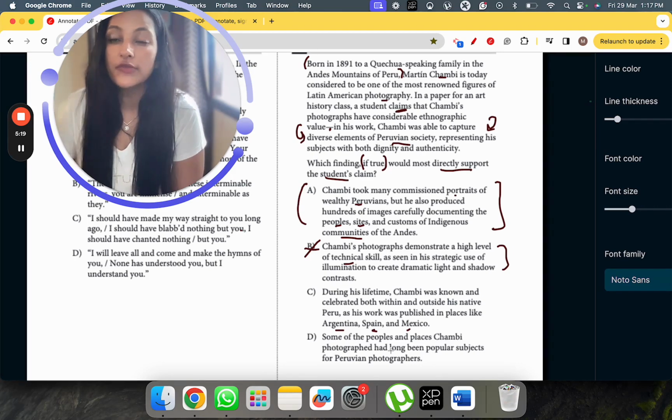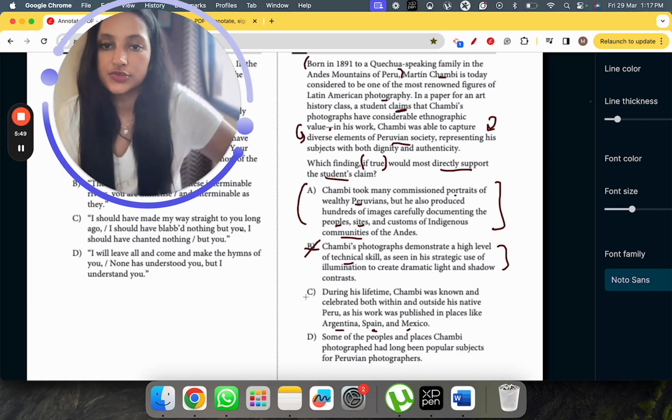Is it talking about the value of the photographs taken by Chambi? No. It's just telling me where he was famous and why. I am not looking for an option which tells me how famous he was. I'm looking for an option that talks about his photographs and their ethnographic value, the diversity of his photographs. So I'm going to eliminate C for this reason.